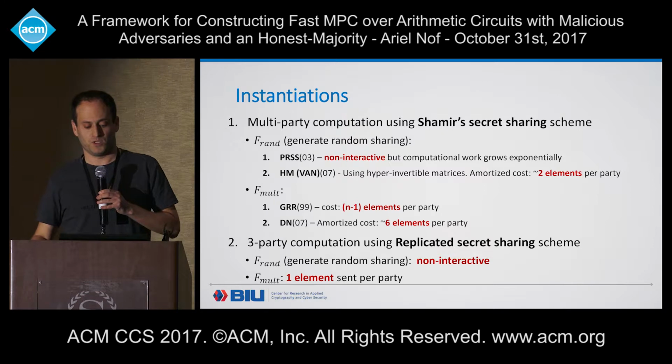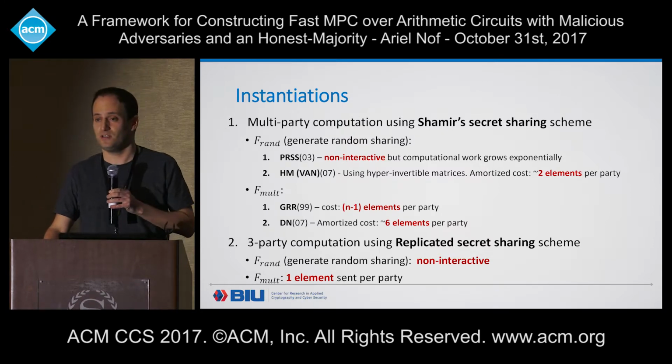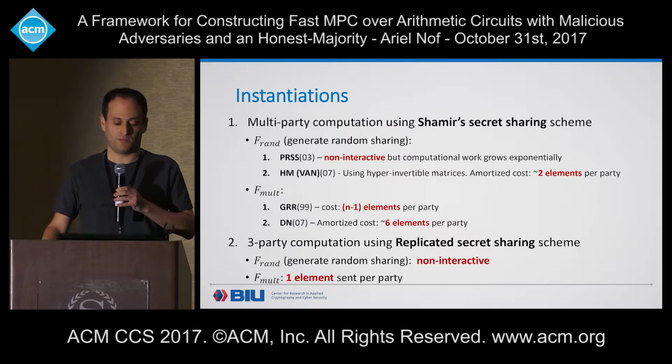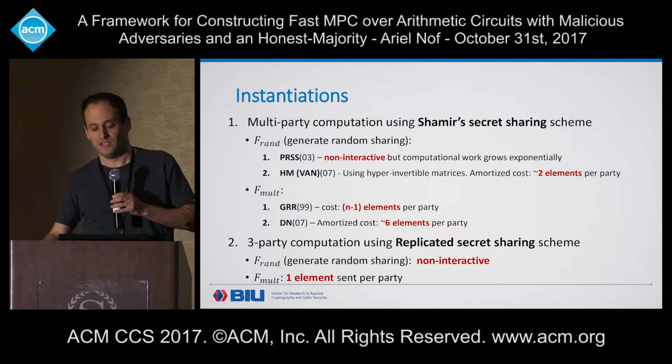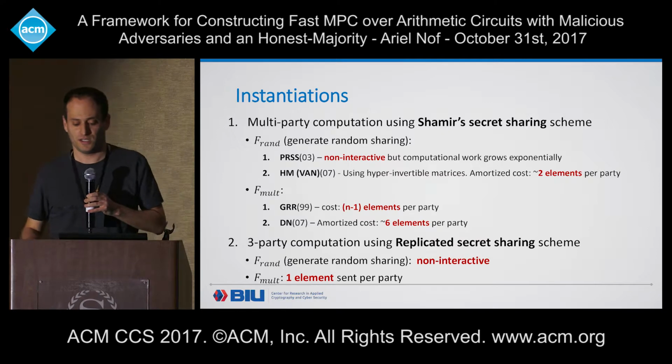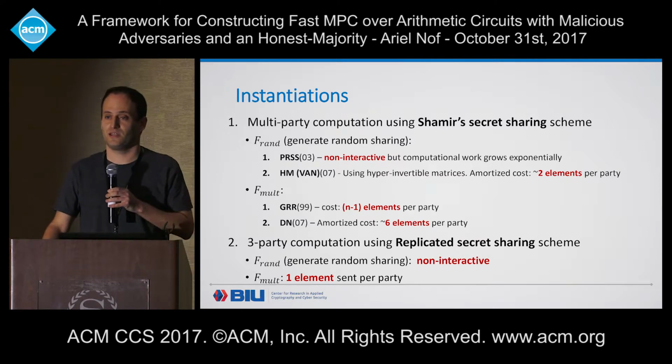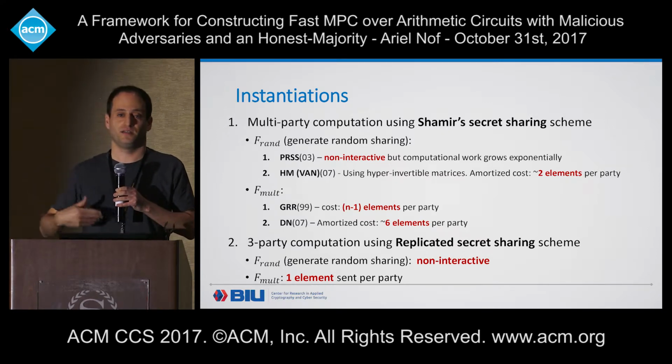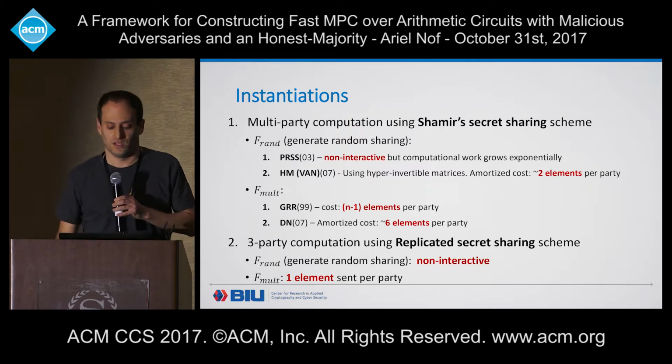The second is what we call the Vandermonde protocol, because it uses the Vandermonde matrix, which is hyper-invertible, to batch the random sharing generation over many sharings. And the amortized cost per party is 2 elements that need to be sent per random sharing that we generate.